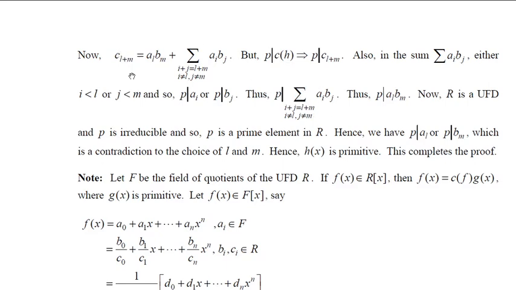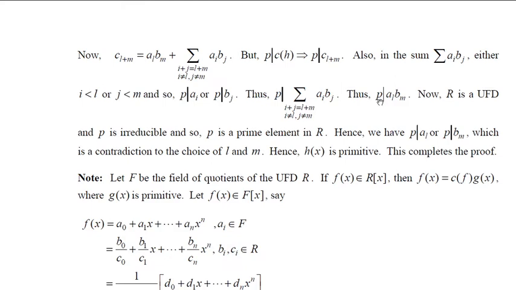Remember, p is dividing this sum and p is dividing this sum. Therefore, if you send this one to this side, p divides this minus this. There is a property which says that if p divides A and p divides B, then p also divides A minus B. So p divides this and p divides this. Therefore, p also divides this minus this, but that is nothing but AL into Bm. Therefore, p divides AL into Bm. But remember, p is an element of R and it is irreducible. And you know that in a unique factorization domain, an irreducible element is a prime element. Therefore, p is a prime element. And you know the property of a prime element.